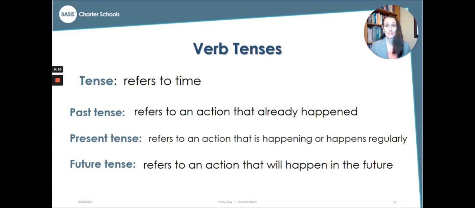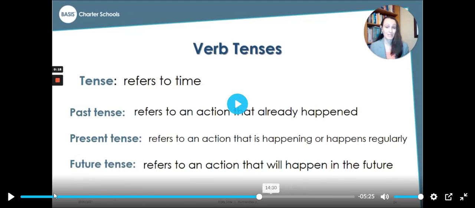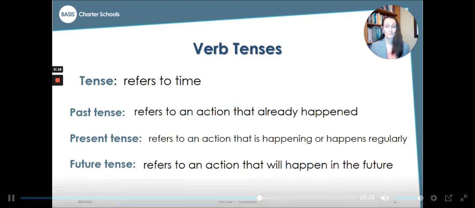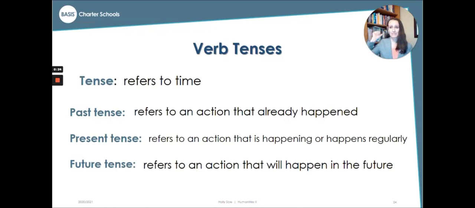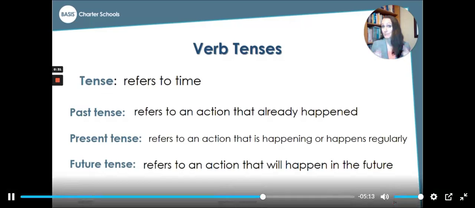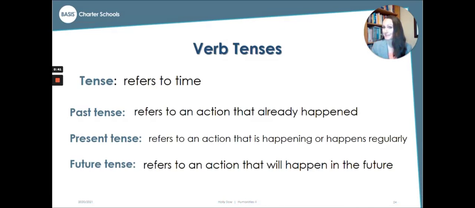Today's quiz is going to be all about verb tenses. Remember, a tense refers to time. We've learned about three tenses. Past tense refers to an action that already happened. Present tense refers to an action that is happening or that happens regularly. And future tense refers to an action that will happen in the future.